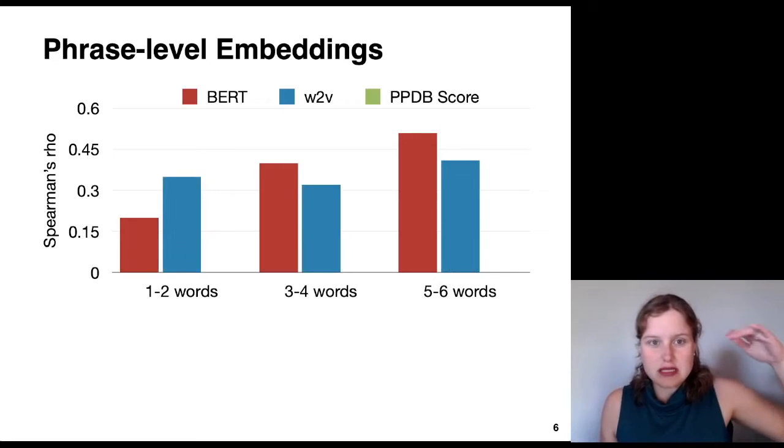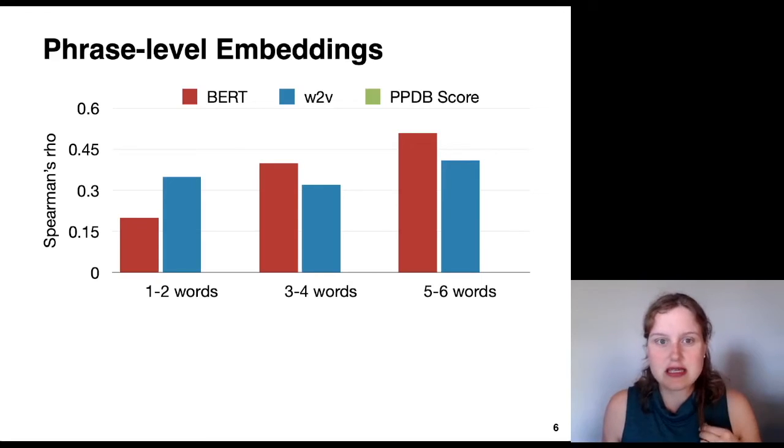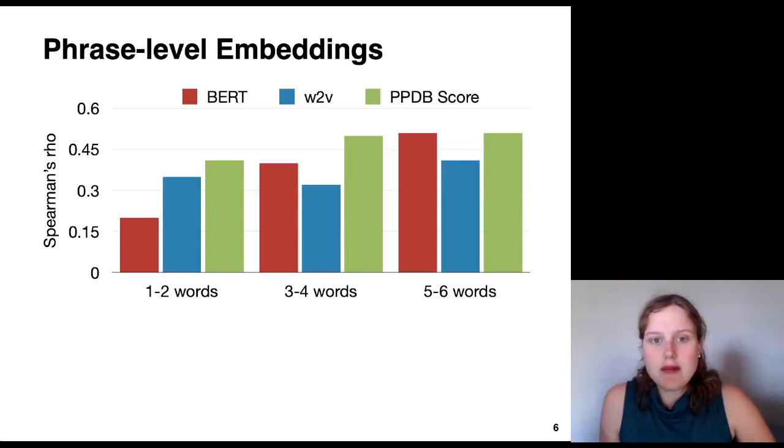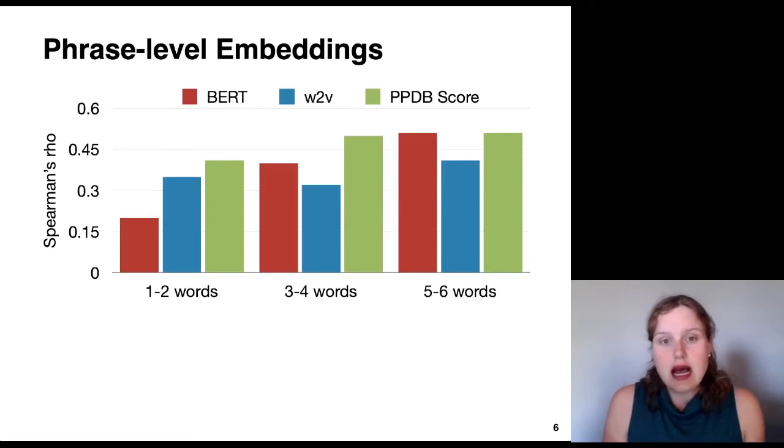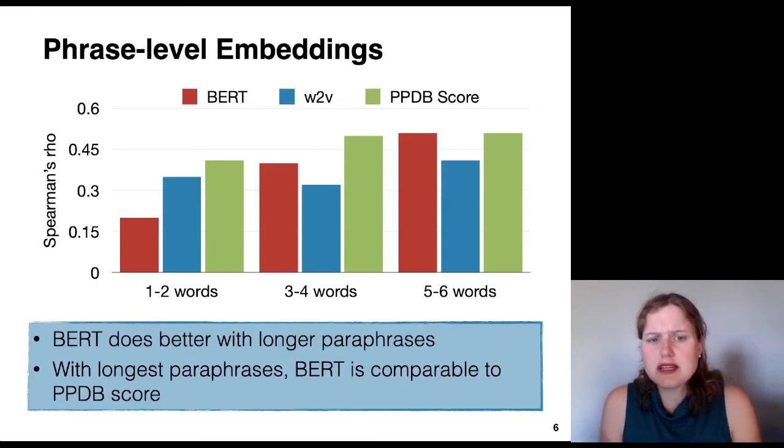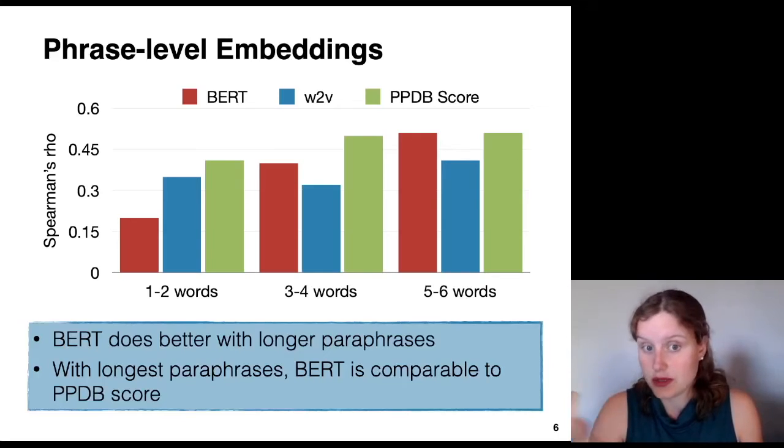For word2vec, we see it's kind of a little more flat across the different lengths of paraphrases. It goes up a little bit when you get to the longer paraphrases. And then for the automatic PPDB score, it also is best with the long paraphrases, but does pretty well for all of the different lengths. So our takeaways from this is that 1, BERT does better with the longer paraphrases.